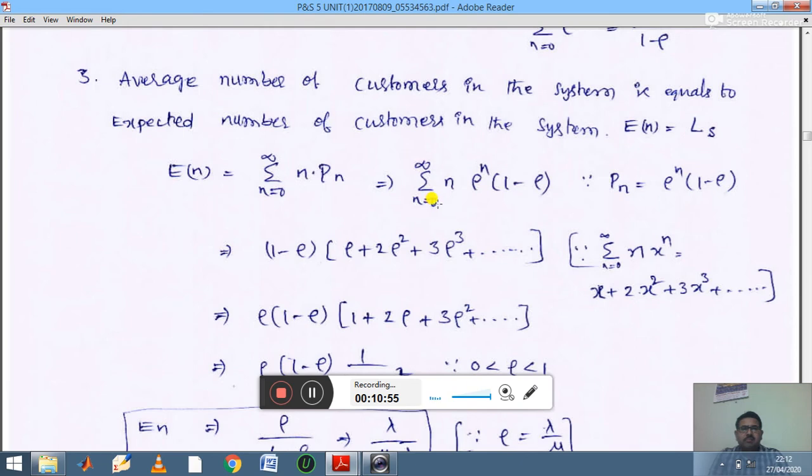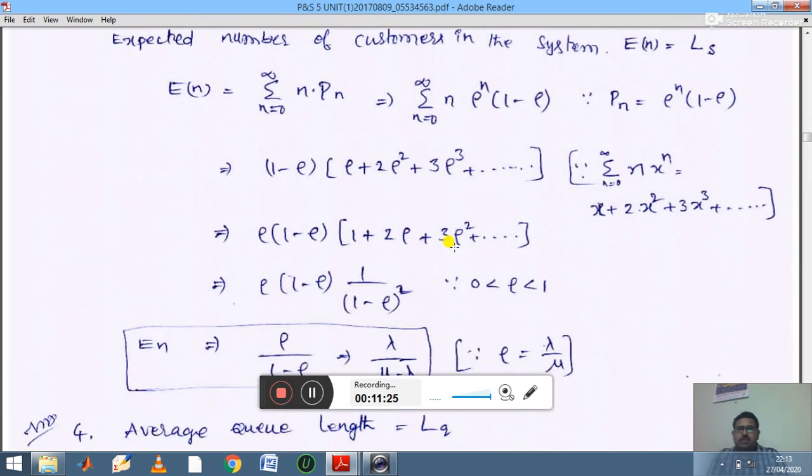If n is 0, the whole term is 0. If n is 1, you get ρ^1, which is ρ. For n equals 2 you get 2ρ squared, for n equals 3, 3ρ cubed, plus and so on.